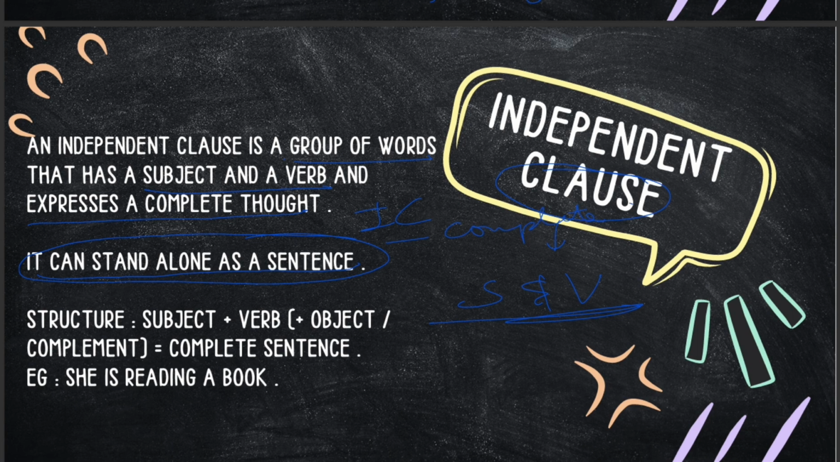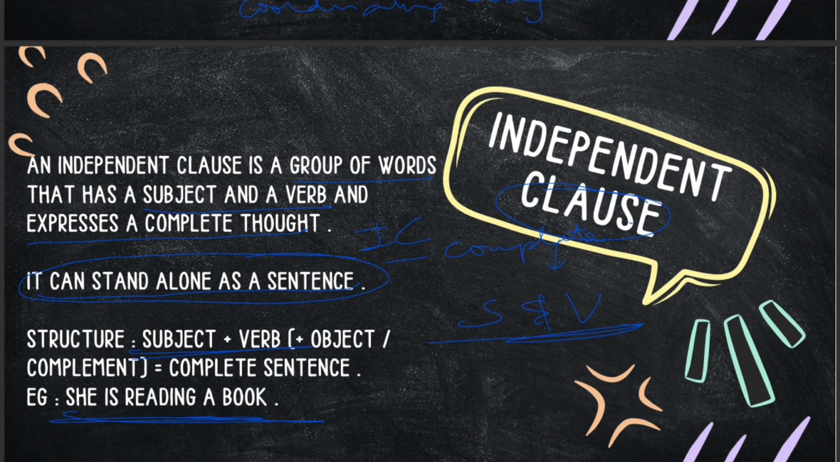Now, the structure, as we all know, is going to be a subject and a verb. At times, after the verb, you can have an object or an object complement or a subject complement, depending upon how long that clause is. Okay. Now, the first example which we'll be seeing of an independent clause is: she is reading a book. So this is an independent clause.